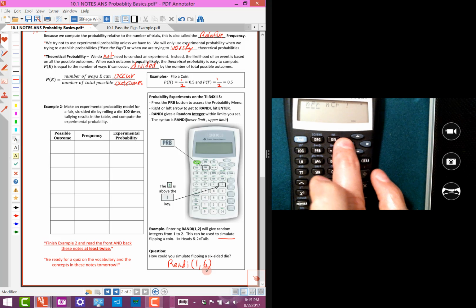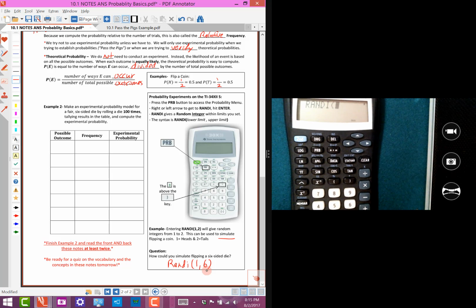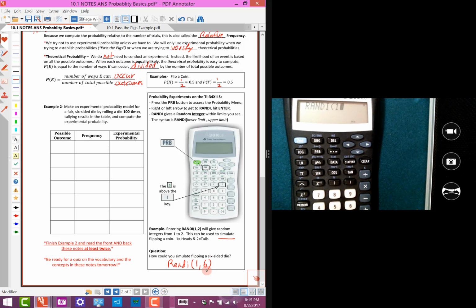Probability, hit the left arrow, bring up rand I, random integer, 1, comma, all the way up to 6. Now if we do this again and kind of simulate this experiment, let's say we roll a die 10 times. So it gave me a 3 the first time, then a 2, then a 4, then a 5, then a 2, then a 1, then a 6, and we just keep track of how many there are and tally those up. And that's actually what I'd like to do right now.